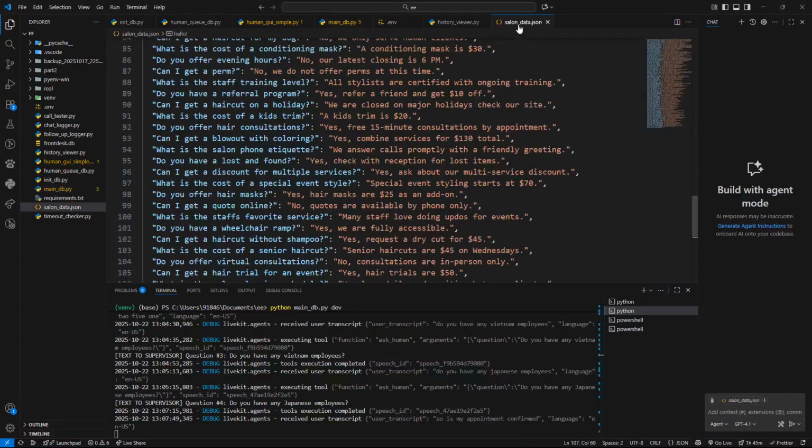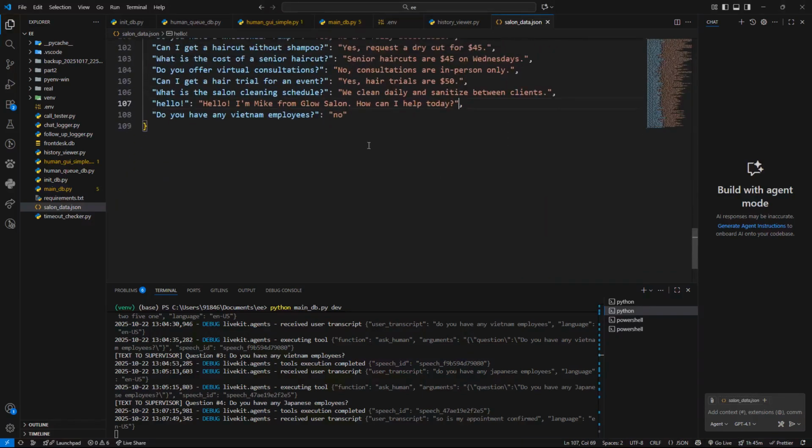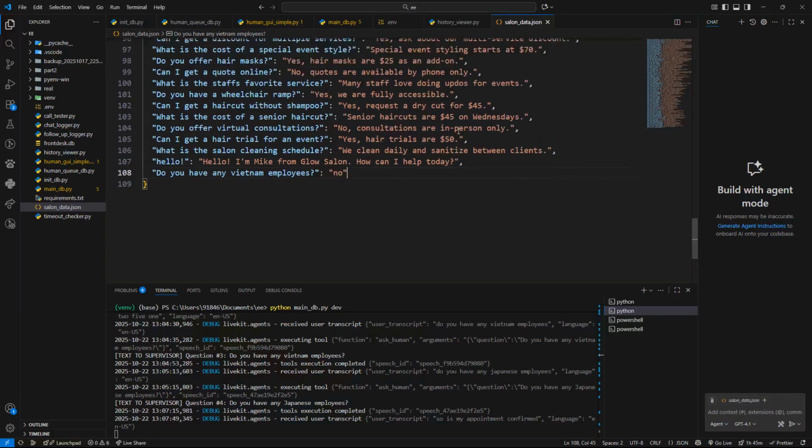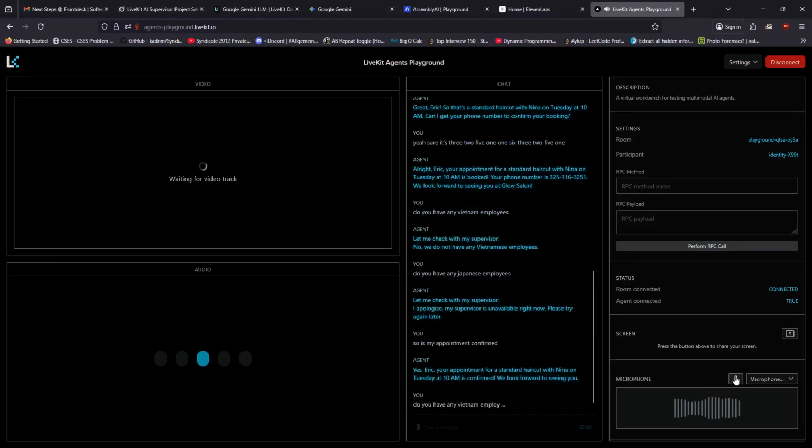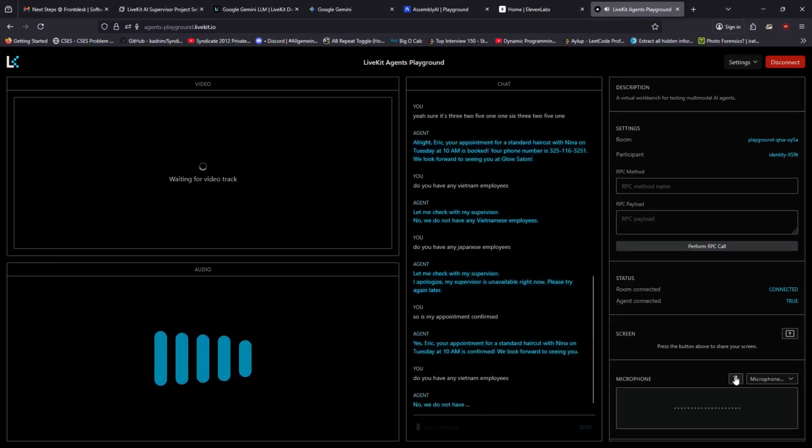And it also answers from the database, and the answers that came from the human get stored into the knowledge base. For example, the question I asked now, do you have any Vietnam employees? This gets uploaded into the database and also into the present window. So when you ask the question next time, it will answer it. I'll show you again. Do you have any Vietnam employees? No, we do not have any Vietnamese employees.